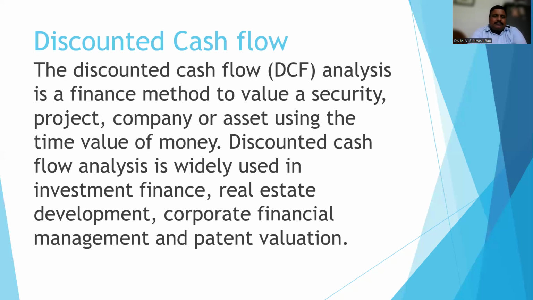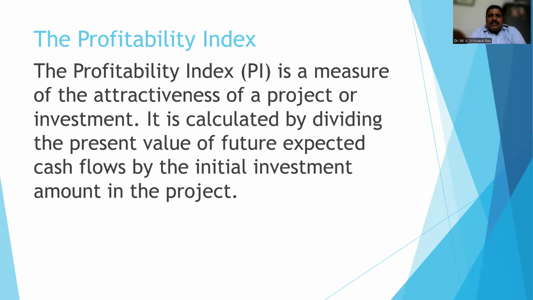The next technique of capital budgeting is the profitability index. What is the meaning of index? Index means some direction regarding the profit. The profitability index is a measure of the attractiveness of a project or investment. Index means the direction it shows.